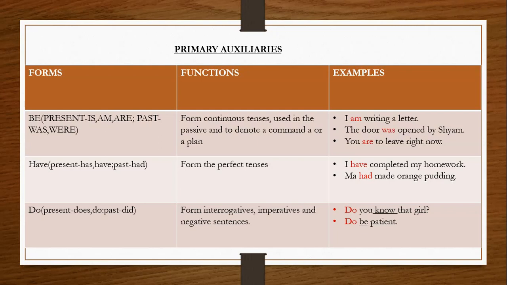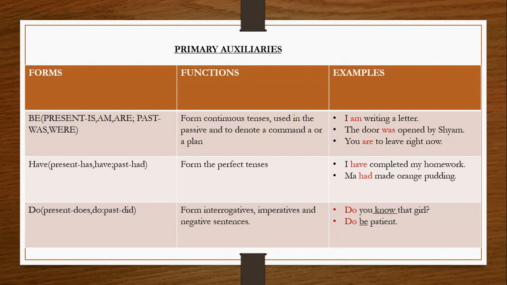Where is it used? It is used in continuous tense, like I am eating, he is running. It is used in passive voice, my dear children, and to denote a command or a plan. Now see the example: I am writing a letter. So am, I is the subject. In tenses you have learned, with I we use am plus the V4 form of the verb, and a letter is the object. This is the basic structure, my dear children.